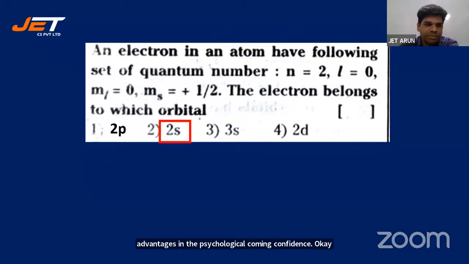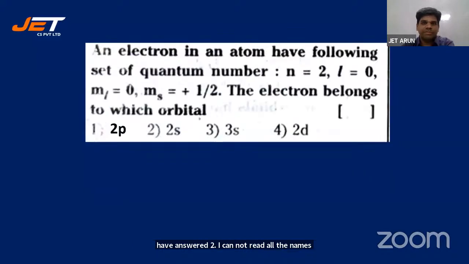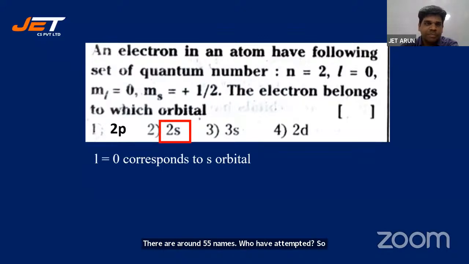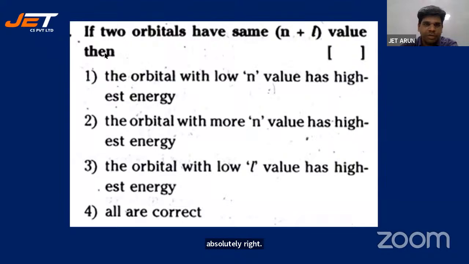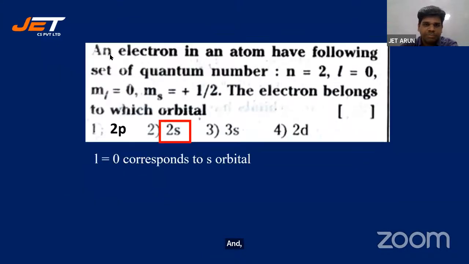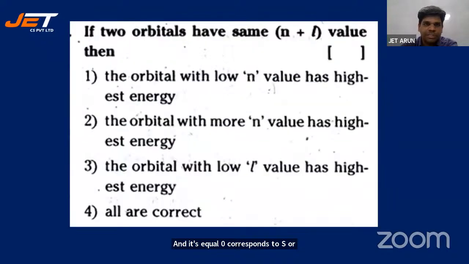2 is absolutely right, students. Most of the students have answered 2. I cannot read all the names. There are around 55 names who have attempted. So 2 is absolutely right. L is equal to 0 corresponds to S orbital. Let's look at the next one.